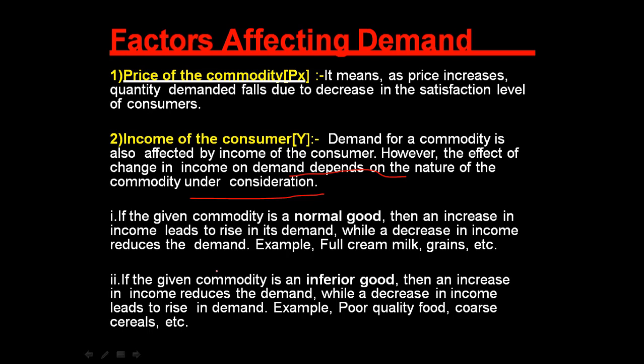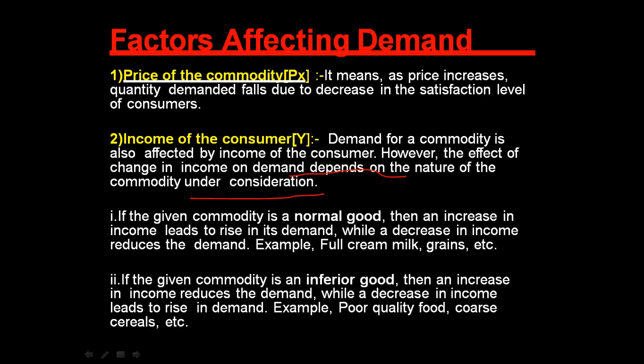So let us understand this concept through two different examples. If it is given commodity that is normal goods, necessary or normal goods that we require in day-to-day life, right? They are also termed as normal goods. Then an increase in income leads to rise in its demand, while a decrease in income reduces the demand. For example, full cream milk, grains, etc.